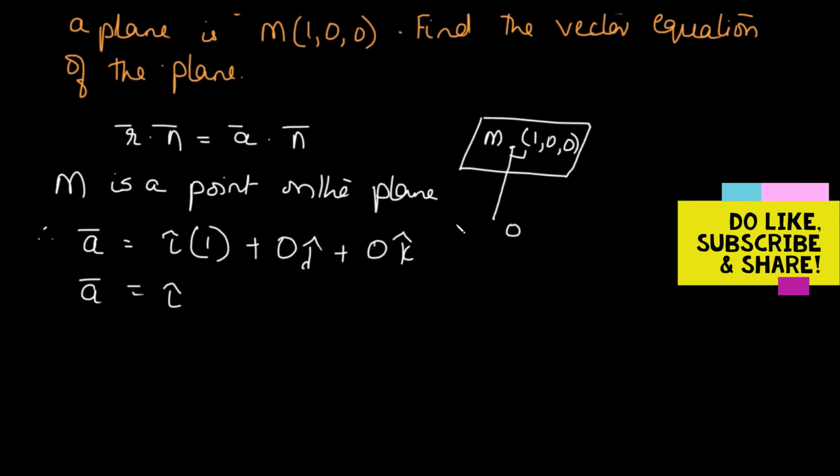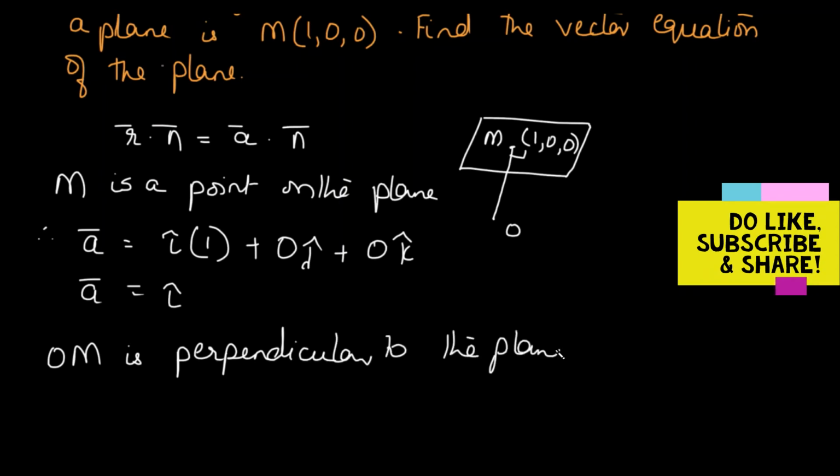What about the normal to the plane? Now, since OM is perpendicular to the plane, therefore OM is the normal to the plane. We can say that it is a normal to the plane.